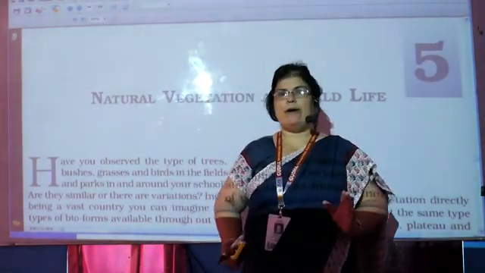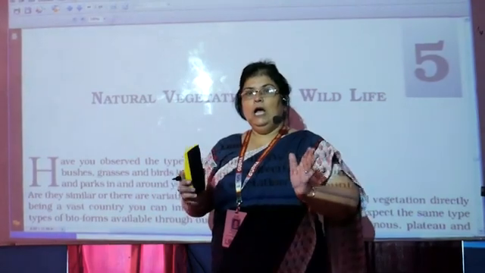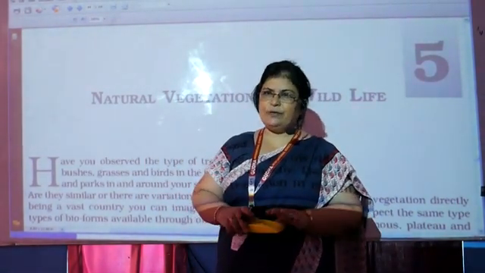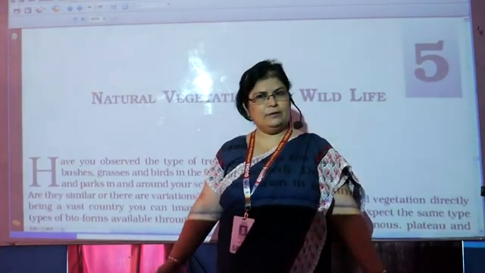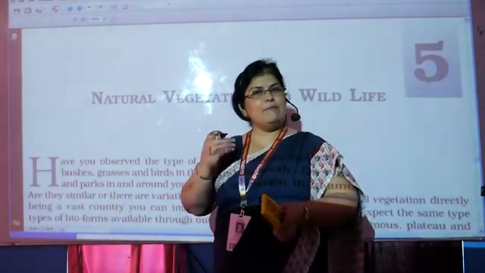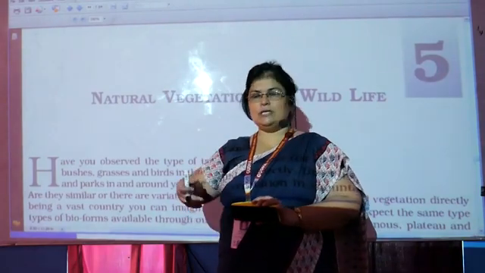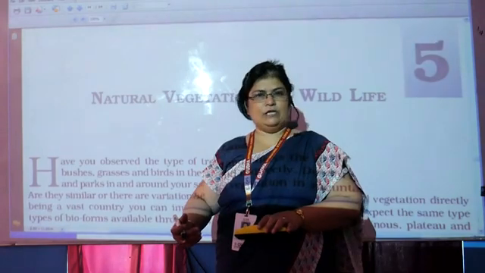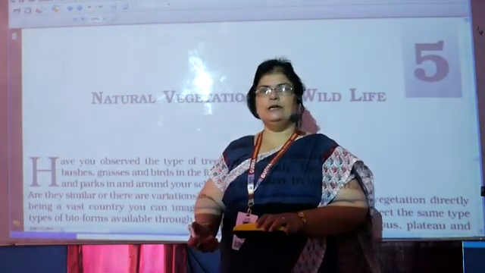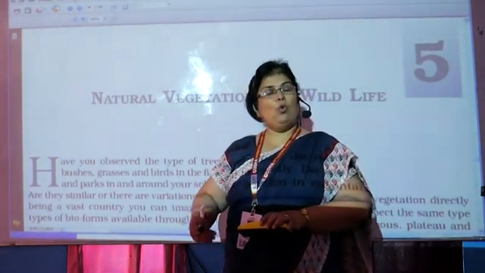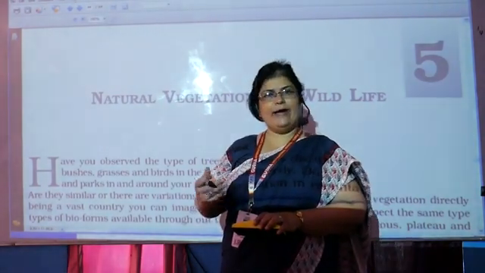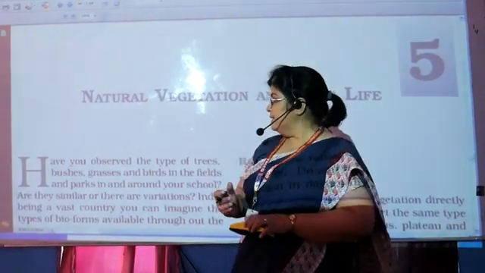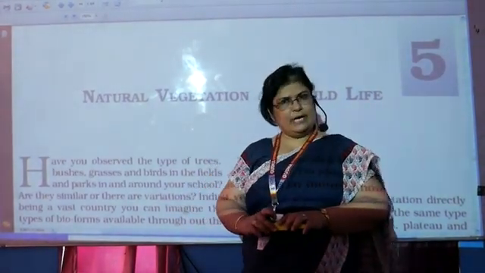So in this chapter we will study how the natural vegetation is distributed on the earth, what type of vegetation grows in which area, what type of wildlife is found in different areas of the earth, plus what are the factors that affect the natural vegetation. Okay, children? So in this chapter, we will study all these things.